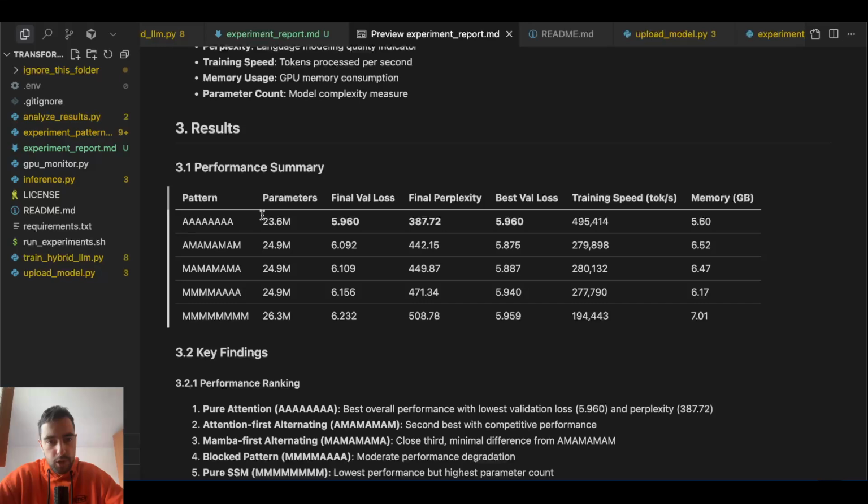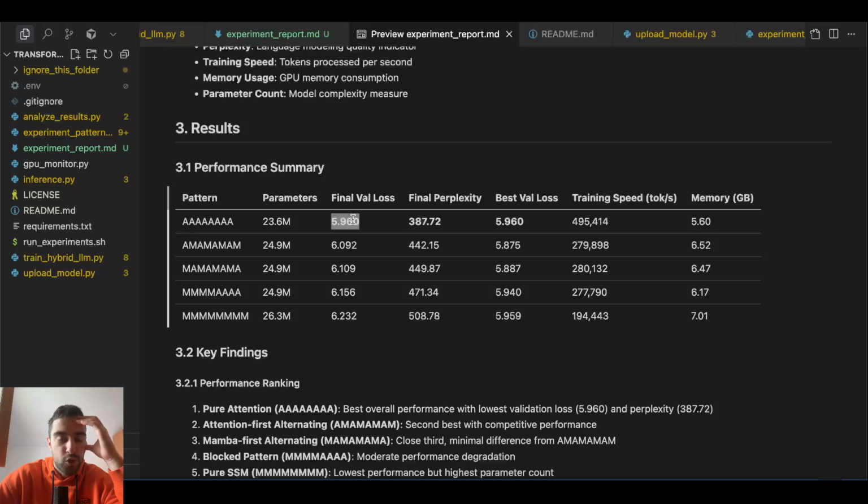Attention all is smallest, Mamba all is largest. Final validation loss, attention smallest, as I expected. I don't know if attention has to be smaller than Mamba, but it's just what I experienced. There is a little bit of difference.